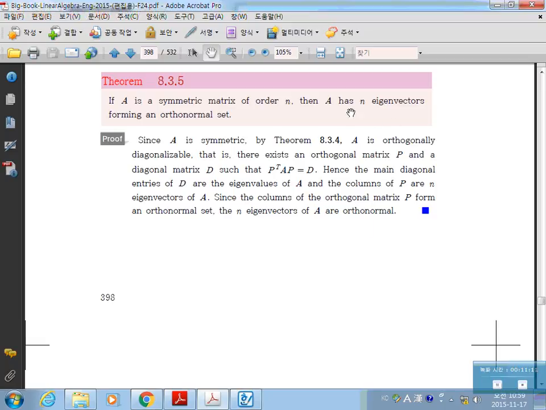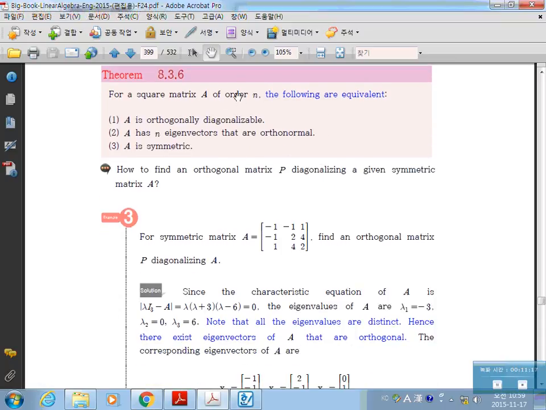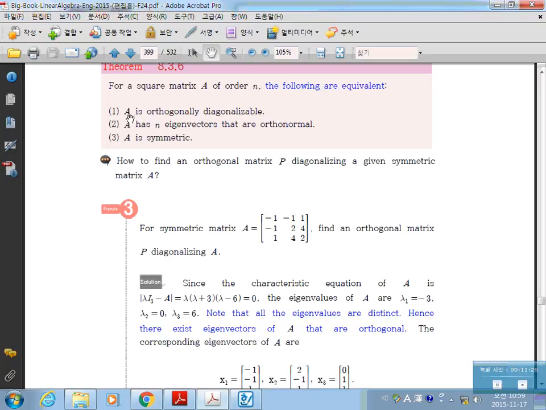We can easily find n orthonormal eigenvectors when it is a symmetric matrix. Next, Theorem 6. For a square matrix A of order n, the following are equivalent. First, A is orthogonally diagonalizable. Second, A has n eigenvectors that are orthonormal. And third, A is symmetric. They are all equivalent. So if you know one, then you can use the other two properties.